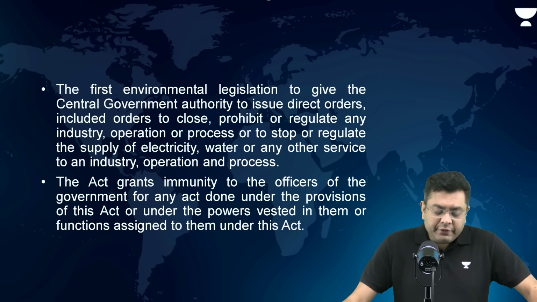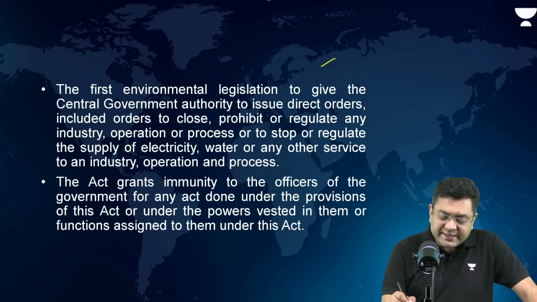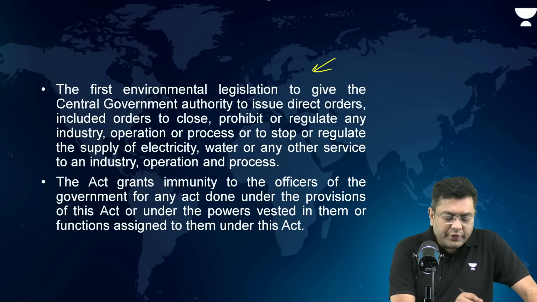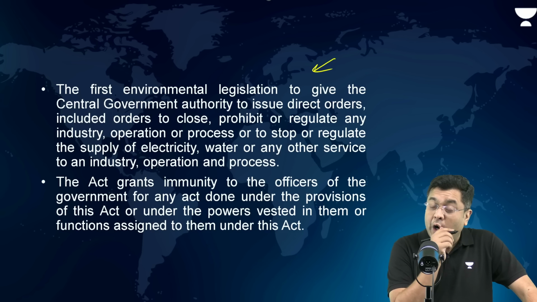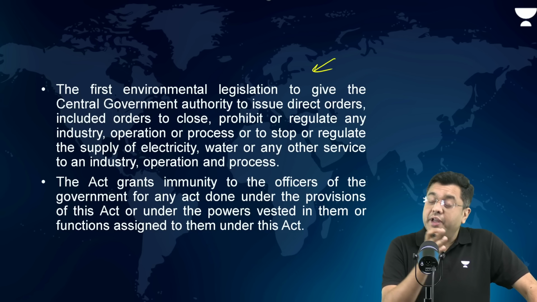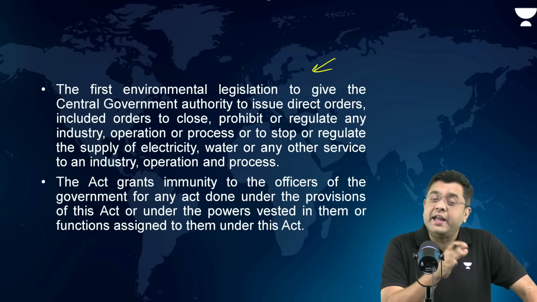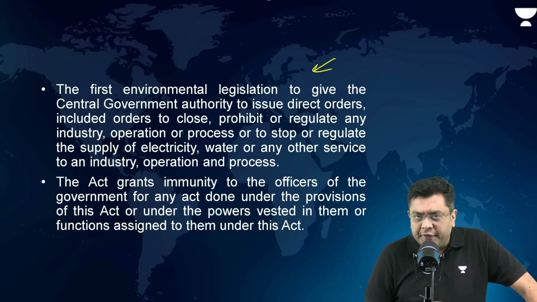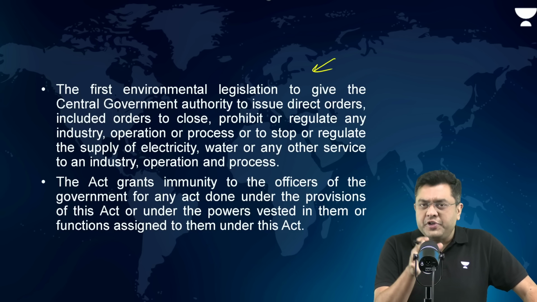So, here it would be the first environmental legislation to give the central government the authority to issue orders for closing down or basically shutting down the infrastructure like water supply, the electricity supply to any of the violating industries. It would grant immunity to officers who would be acting under the provisions of the Act.